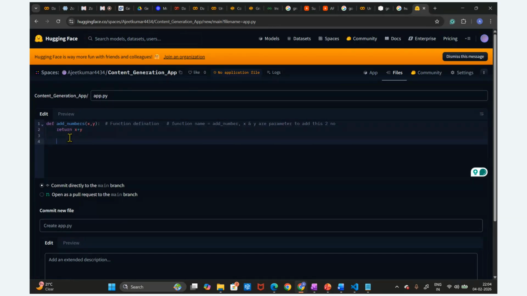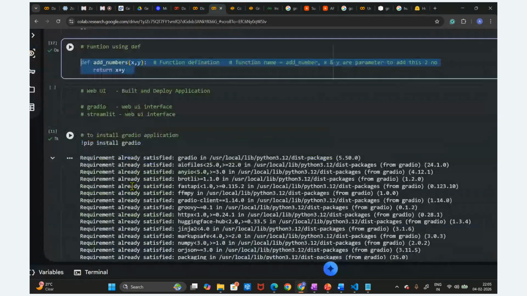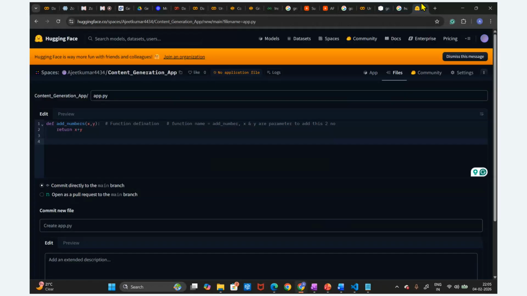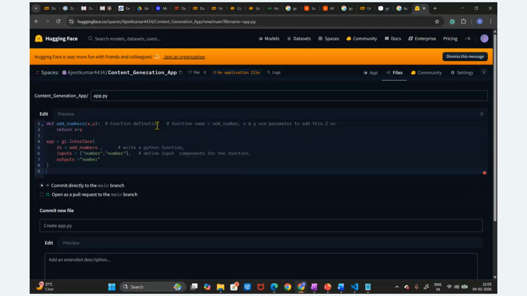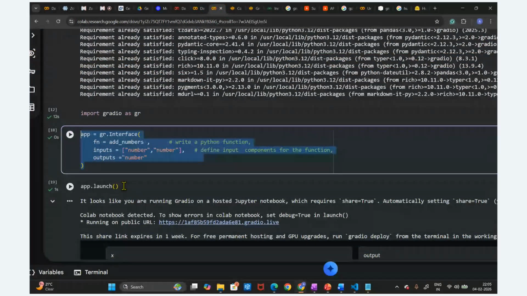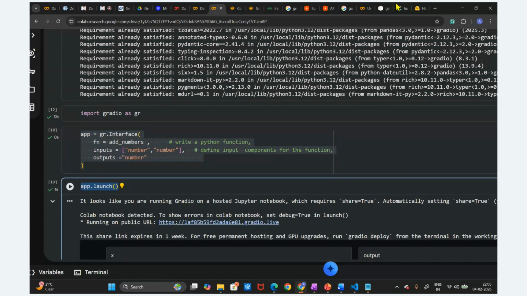And then what was the other line? This one, right? Just copy and paste it here. Okay, we have written this code. Now we are going to paste this code in this UI, and then app.launch. We are going to launch this code.